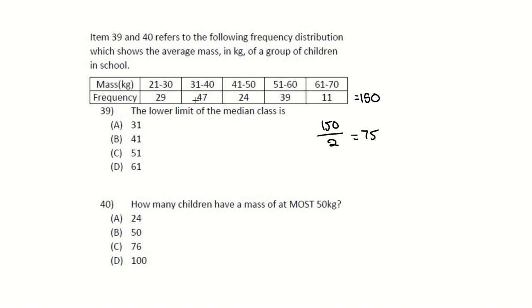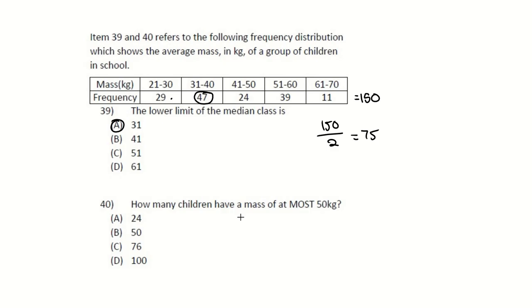Now, 29 plus 47 is 76, so when you're going into this frequency here, that's your 76th child. So your 75th child would be found here. So they want the lower limit, and your lower limit is A, 31.